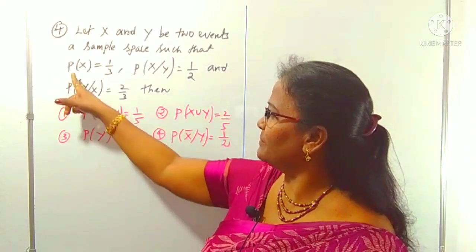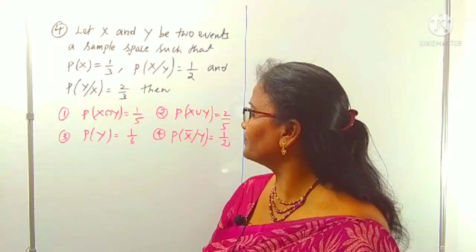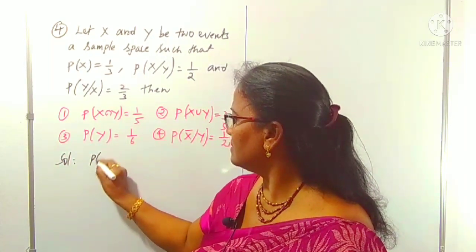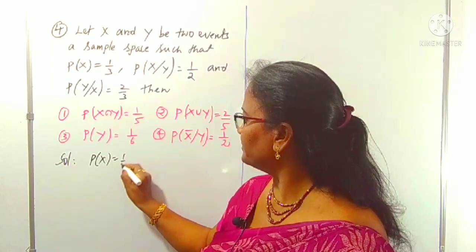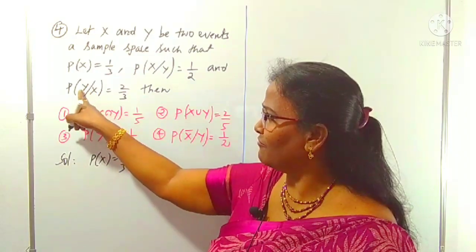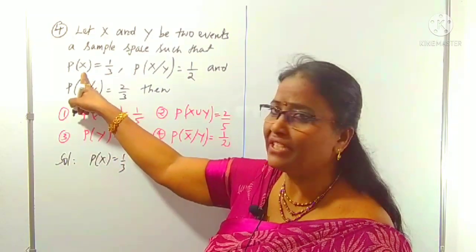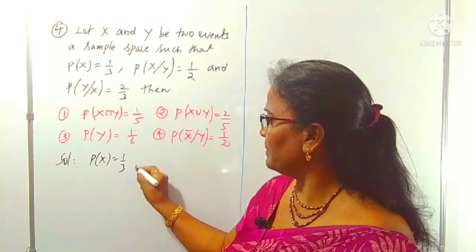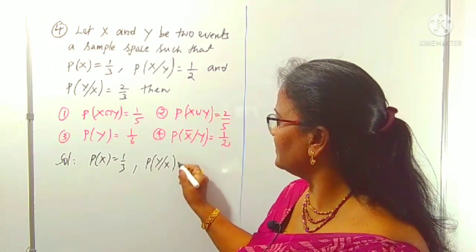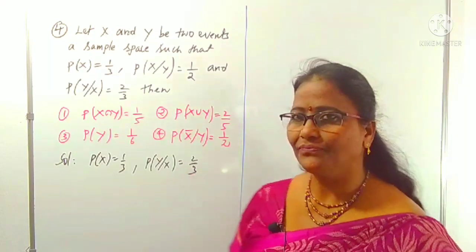To find which option is correct, we have to concentrate on what is given. First, P of X is given as 1 by 3. Next I am using P of Y given X, because if you use P of X we can use it in this one. P of Y given X is given as 2 by 3.